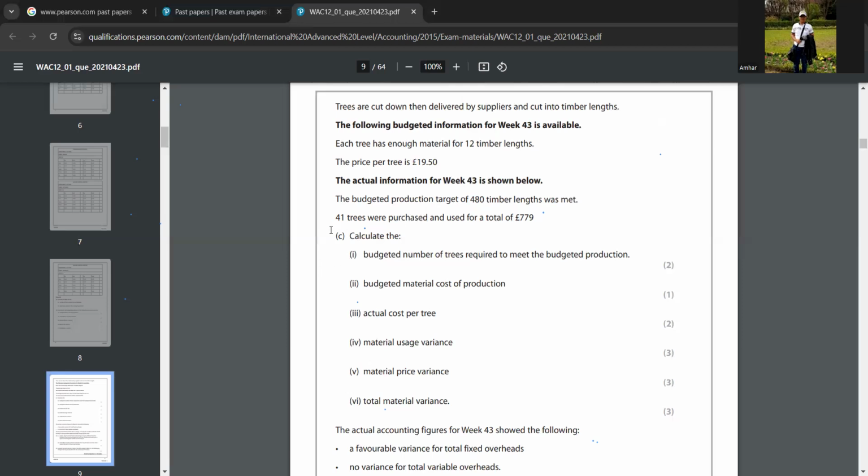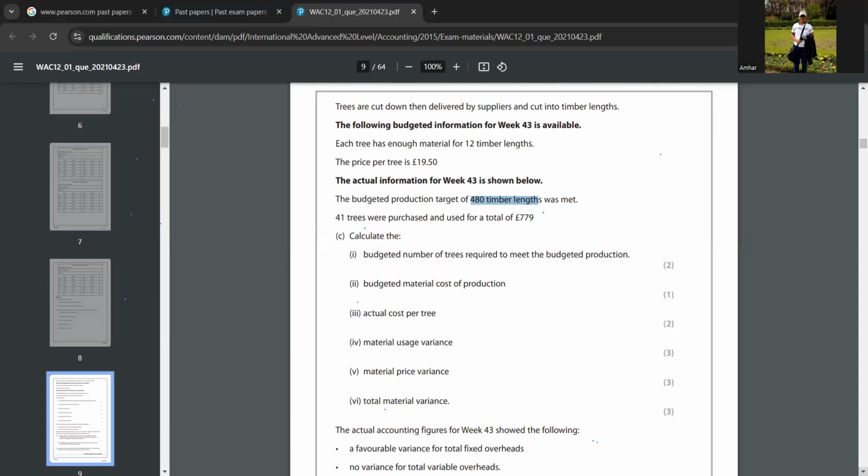And then in the C part, they are saying calculate the budgeted number of trees required to meet the budgeted production. So how will you do this? They are saying one tree has enough material for 12 timberlands. Now they have 480 timberlands. What you have to do is 480 divided by 12.